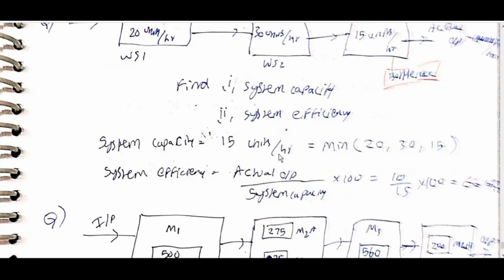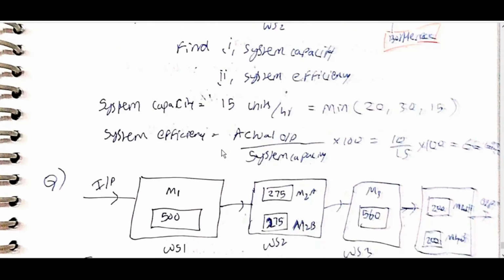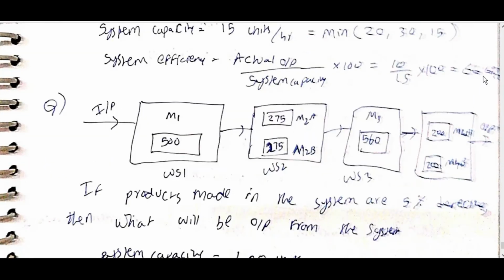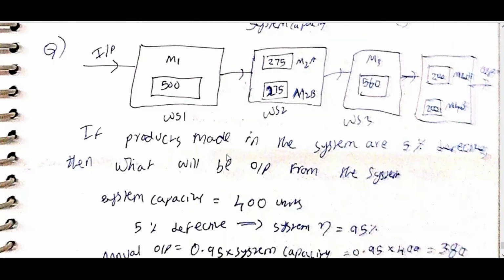System capacity is equal to 15 units per hour. Minimum of 20, 30, 15. System efficiency is equal to actual output by system capacity into 100, which is equal to 10 by 15 into 100, which is equal to 66.67%.